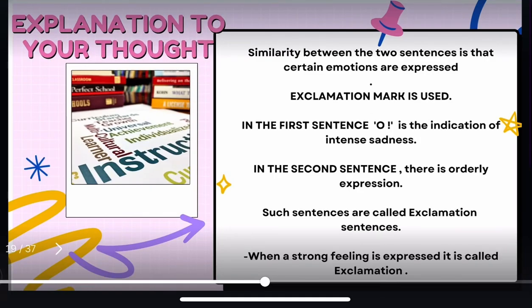The similarity between the two sentences is that certain emotions are expressed with the help of an exclamation mark. In the first sentence, "oh" with an exclamation mark is the indication of intense sadness. In the second sentence, there is an orderly expression. Such sentences are called exclamation sentences. When a strong feeling is expressed, it is called exclamation.